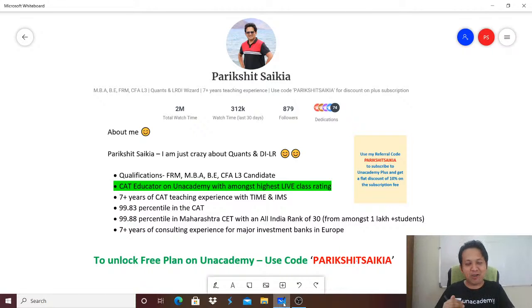A small announcement at the start. Today we have made a small change in the schedule. For the month of December, this will be the last Maharashtra CET morning 10:30 a.m. session. From tomorrow onwards, we are going to take up other OMATs which are there in the near future, like SNAP. I'm going to take up SNAP quantitative aptitude strategies and questions. Sometime later in January, we are going to start Maharashtra CET questions once again.